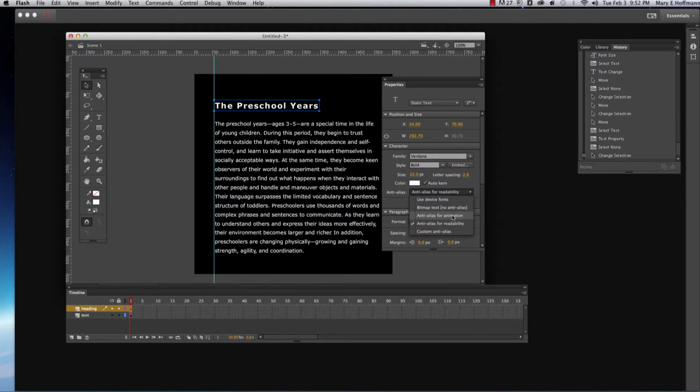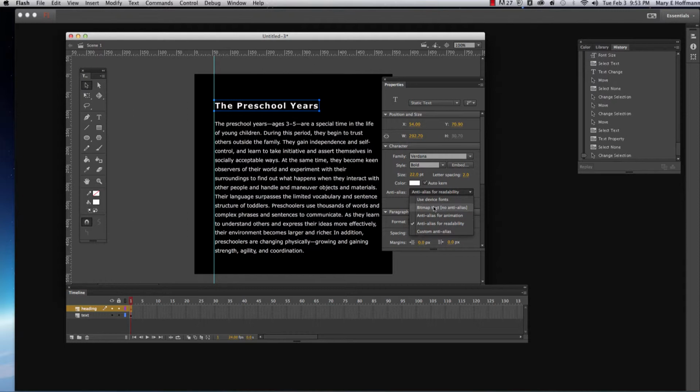And then there's the bitmap text, and that is right here. This is useful for displaying small font sizes. Bitmap fonts do not contain outlines, which helps keep the file size of a published Flash document to a minimum. And then you have the custom one. This is to modify thickness and sharpness to control the effects this has on your text.